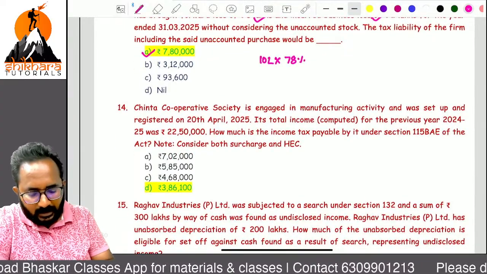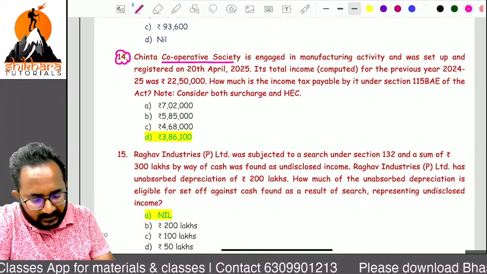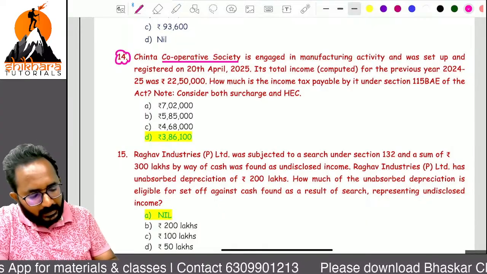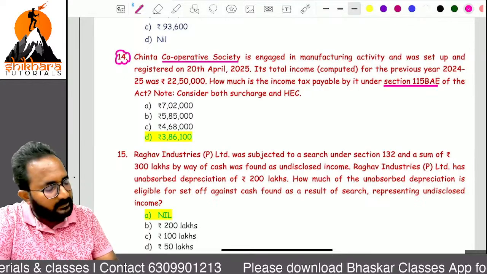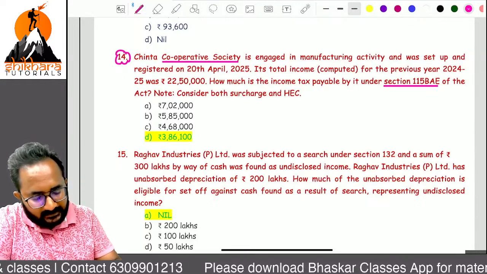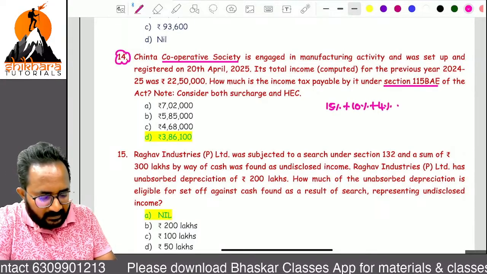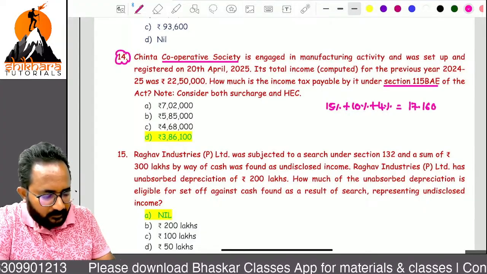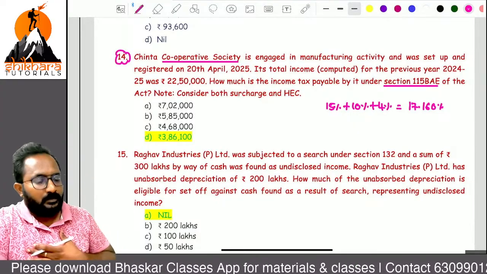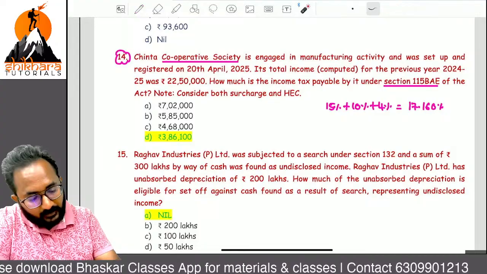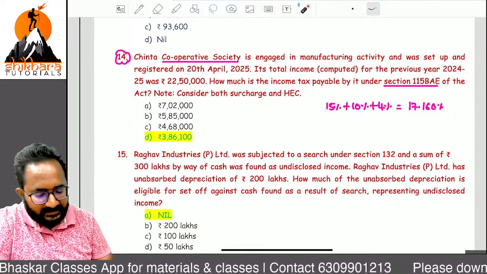Now here just one change we have to make. A cooperative society is there. They are asking tax liability under section 115BAE. What is the tax rate? 15% plus 10% plus 4%. I think it will be 17.160. Now one thing I want to know: upon taking this 115BAE, they have to satisfy two conditions. Do you know the two conditions?